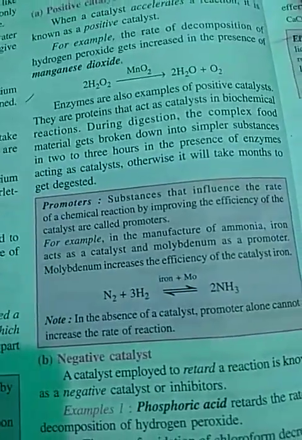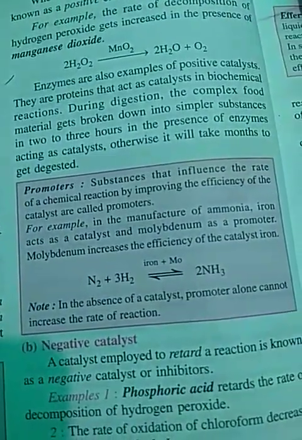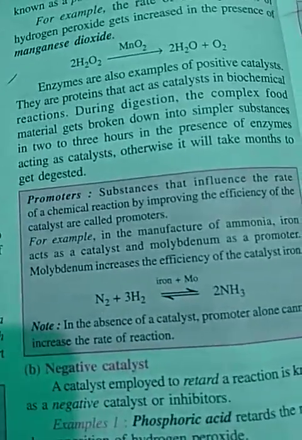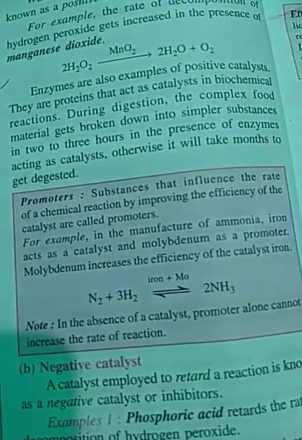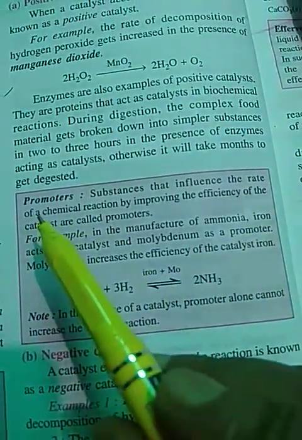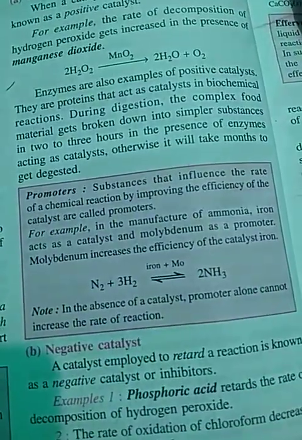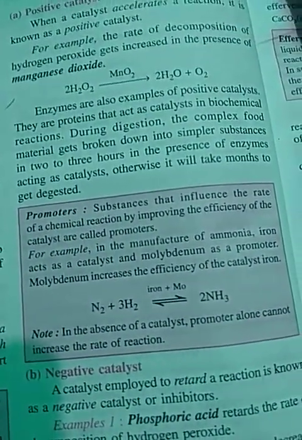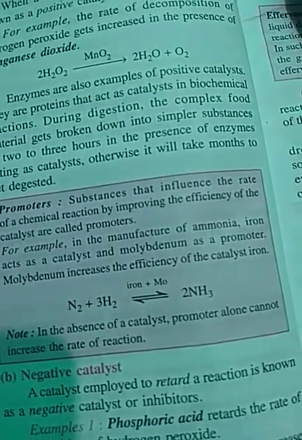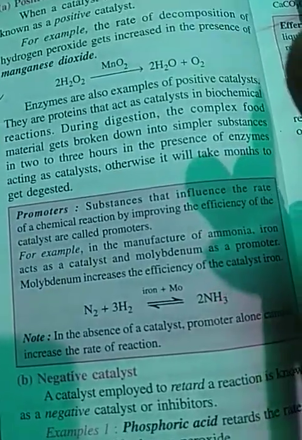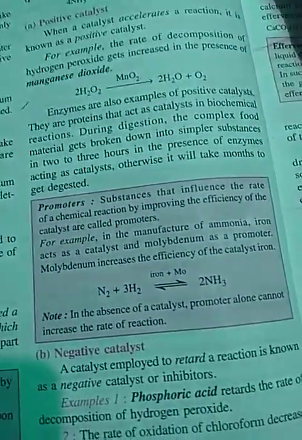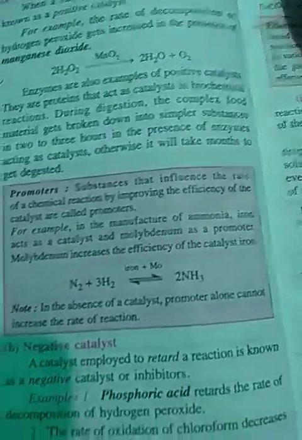So it is very clear, it is not a catalyst. It does not directly influence the rate of chemical reaction, but it affects the efficiency of the catalyst, and the catalyst affects the rate of reaction.